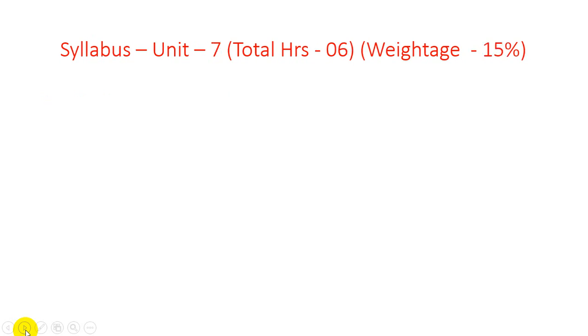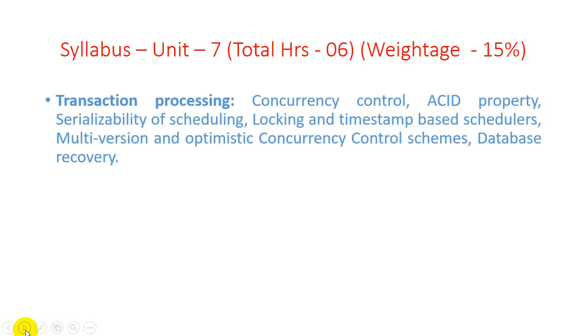In unit number 7, there are 6 hours and the weightage is 50%. Transaction processing and concurrency control mean how multiple data items can be accessed at a single time and we get the updated result throughout all the networks. It is known as concurrency control. ACID properties, one of the most important concepts: atomicity, consistency, isolation and durability. Through these 4 properties, we achieve a data management system on centralized as well as distributed data.